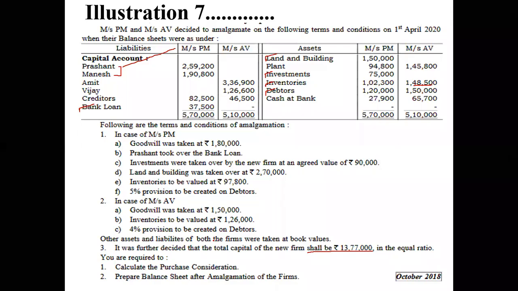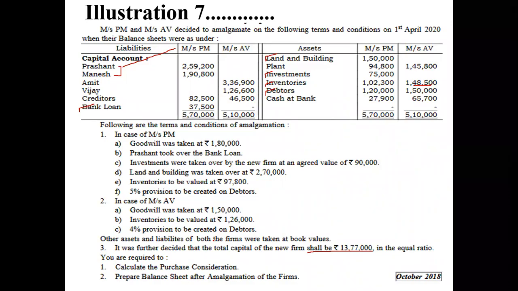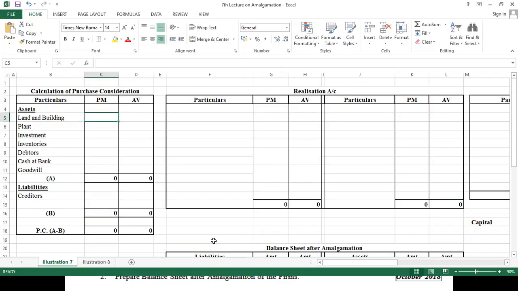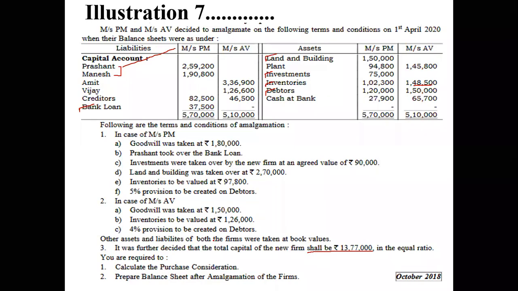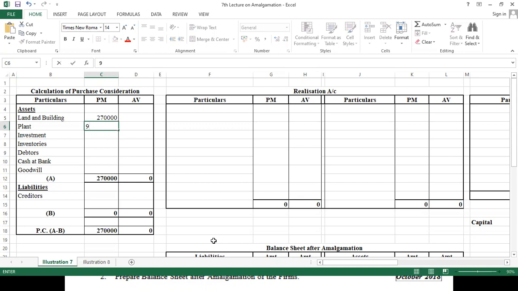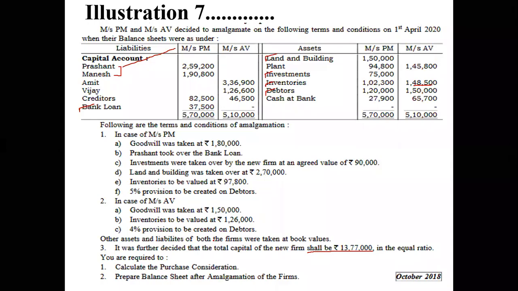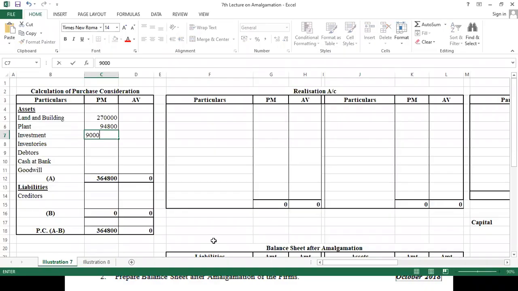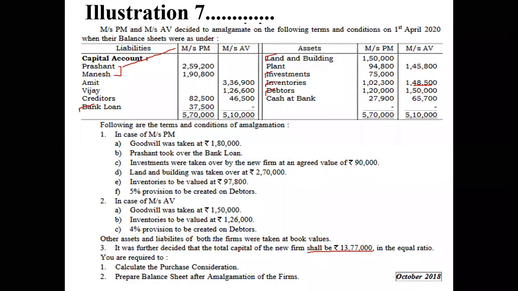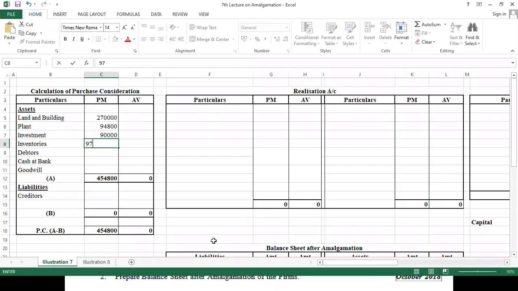Land and building. First of all, we will see PM. The new value of land and building is given, so we have put a tick. The new value is 2,70,000. Then plant and machinery we have to take at book value, 94,800. Okay. Investment, new value is given, 90,000. For inventory, new value is given, 97,800.